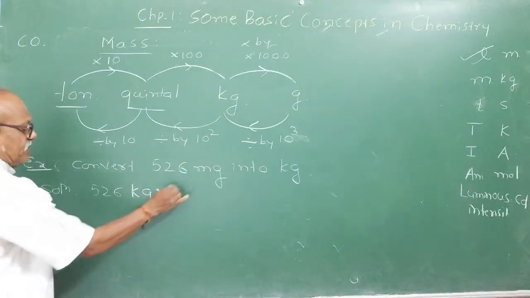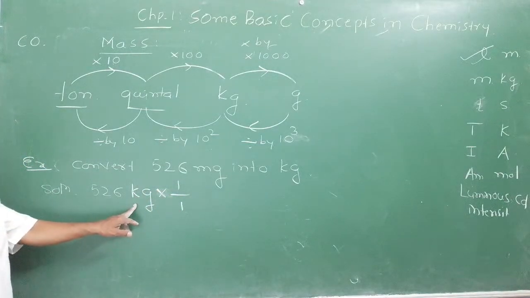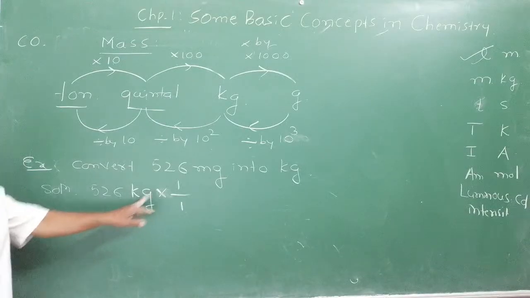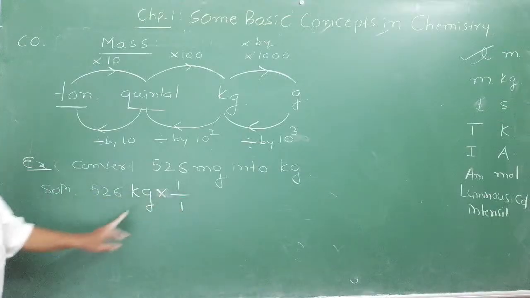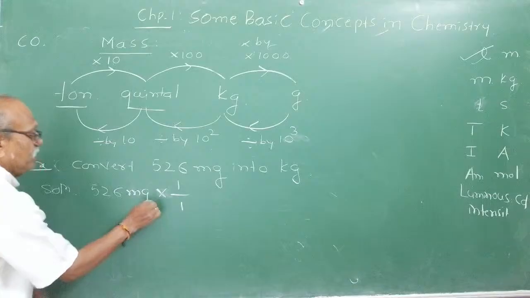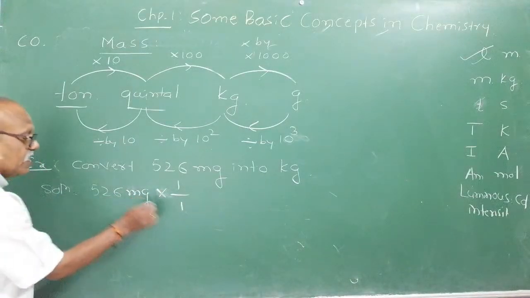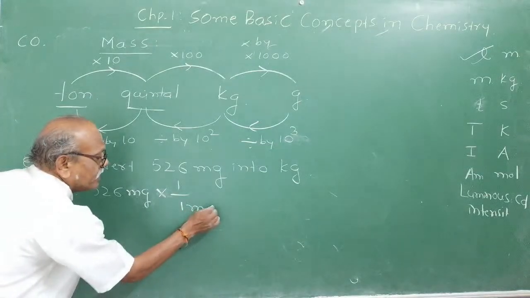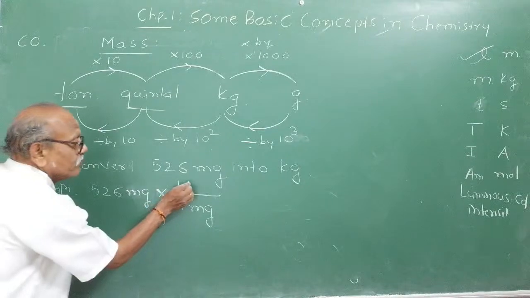Now, unit factor method uses what? 1 by 1. I want to eliminate this milligram. First milligram you have to convert into gram. To cancel milligram, write in the denominator mg. 1 milligram is equal to how many gram?